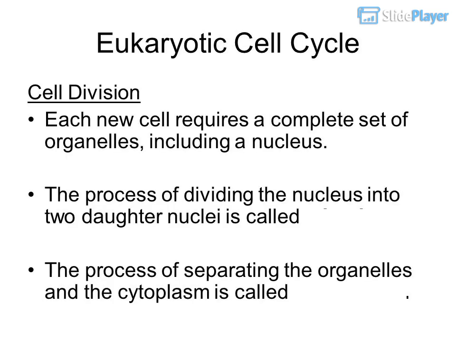Eukaryotic cell cycle: cell division. Each new cell requires a complete set of organelles, including a nucleus. The process of dividing the nucleus into 2 daughter nuclei is called mitosis. The process of separating the organelles and the cytoplasm is called cytokinesis.